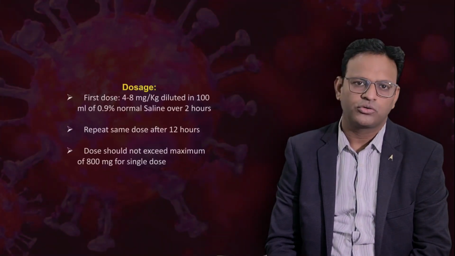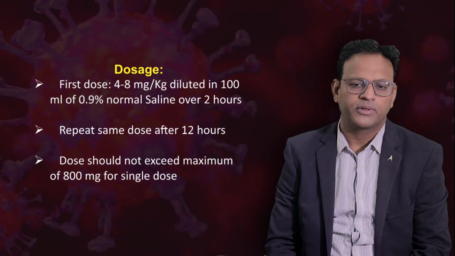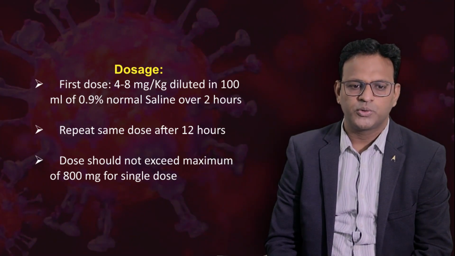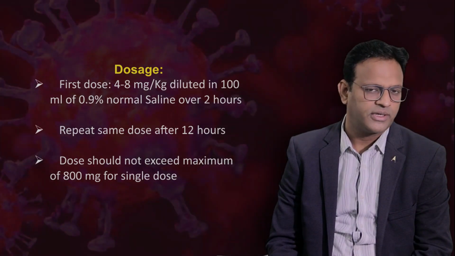Doses: the first dose is 4 to 8 mg per kg of body weight in 100 ml of 0.9% normal saline over 2 hours. The same dose can be repeated after 12 hours. The dose should not exceed a maximum of 800 mg for a single dose.